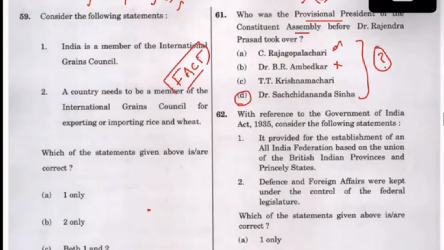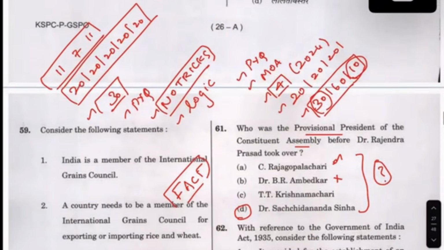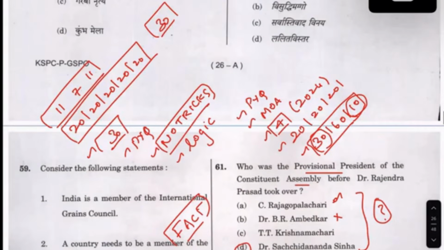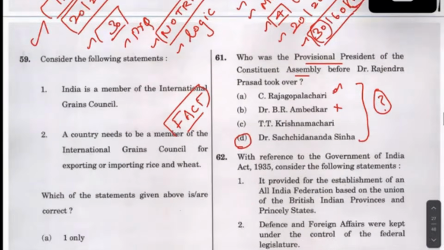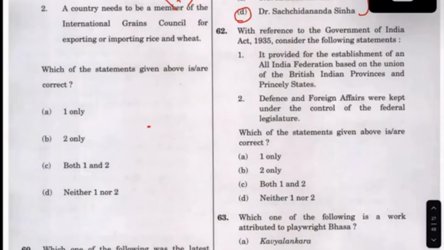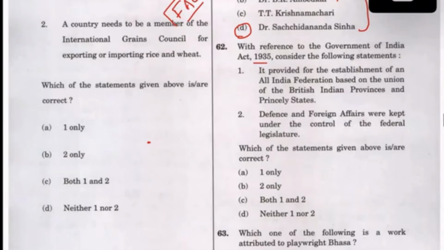I am not going to take this easy question that I have been taking for solving these question papers into 2020. So now you see this Act of 1935. It provided for the establishment of an Indian Federation. See, it provided for it, but it did not happen.